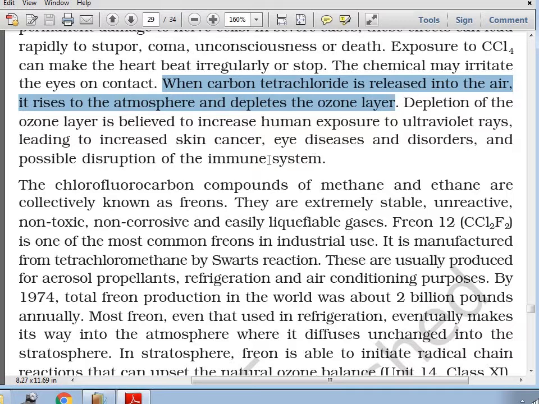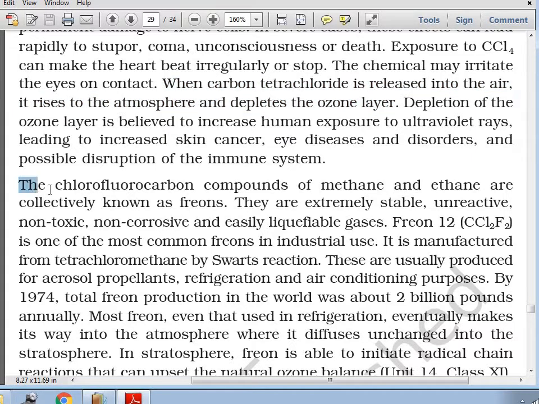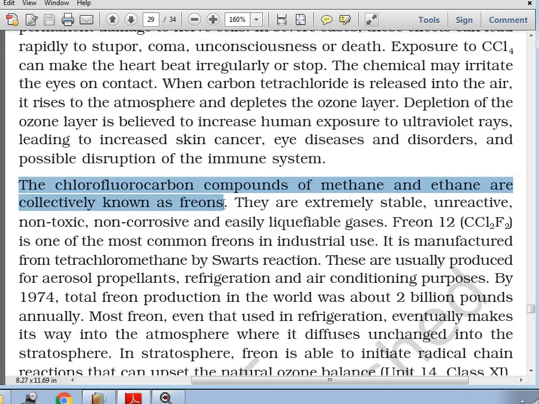The fifth compound of the polyhalogen series is fluorochlorocarbons or chlorofluorocarbons of methane and ethane, which are collectively known as freons.